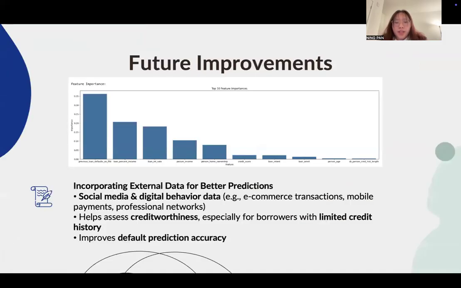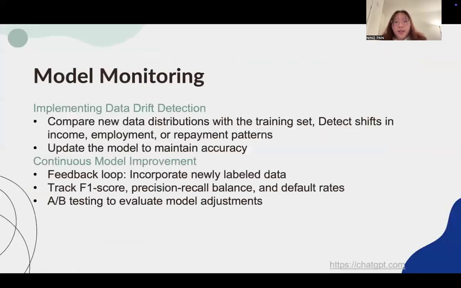If we have more time and resources, we would incorporate external data like social media and digital behavior data. This can help improve the model, especially for borrowers with limited credit history. And in production, we can implement data drift detection, comparing new data distributions with the training set to ensure model adaptability. We can also set up a feedback loop that incorporates newly labeled data for continuous improvement. We can track key metrics like F1 score and so on, and use A/B testing to evaluate model adjustments.